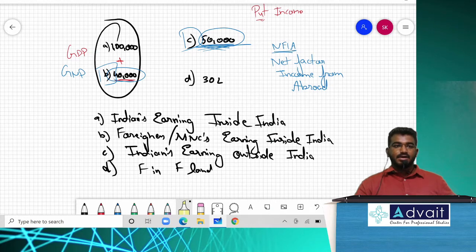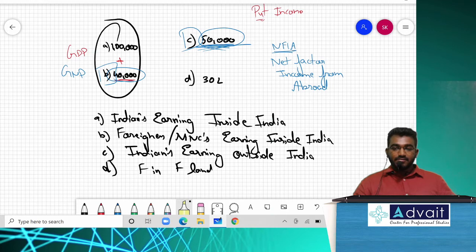Now below this example, write down NFIA, net factor income from abroad. Below that, write down factor income receivable from abroad. In bracket, write down C, minus factor income payable to abroad. In bracket, write down B, that is category C minus category B. NFIA stands for net factor income from abroad. Factor incomes receivable from abroad, that is your category C, minus factor incomes payable to abroad, that is category B.